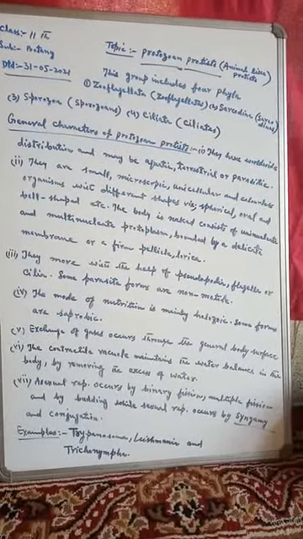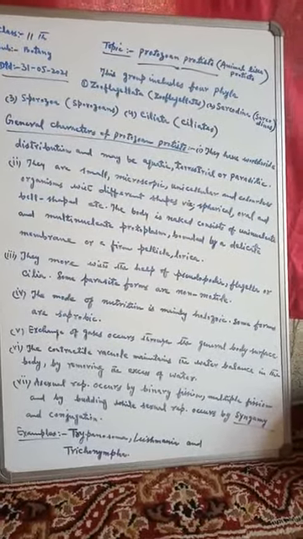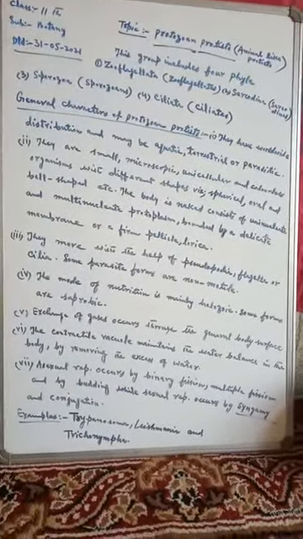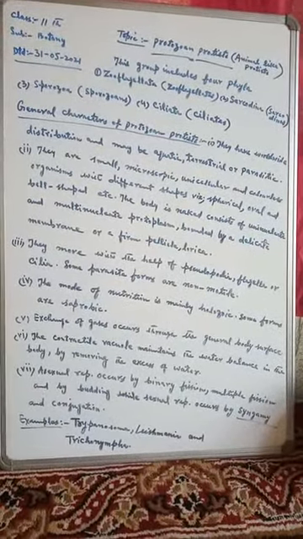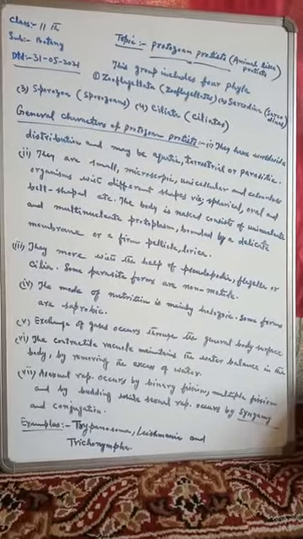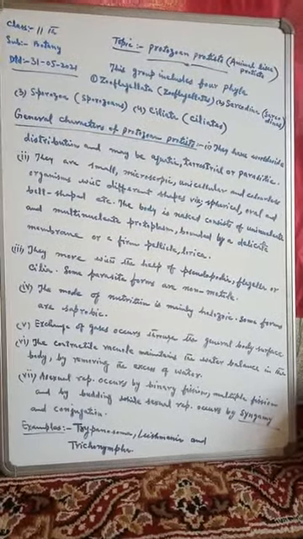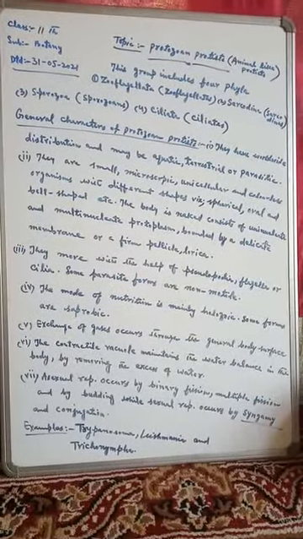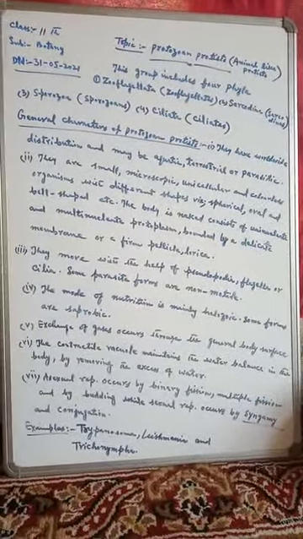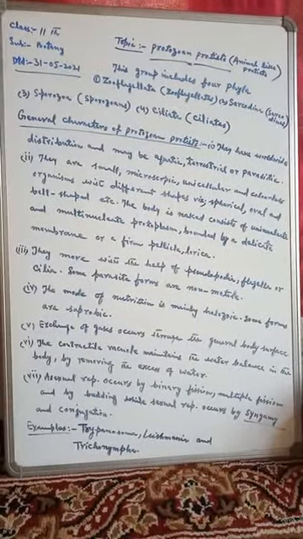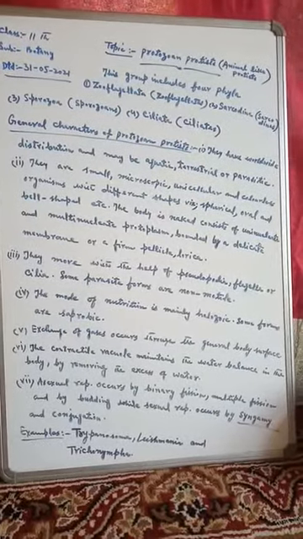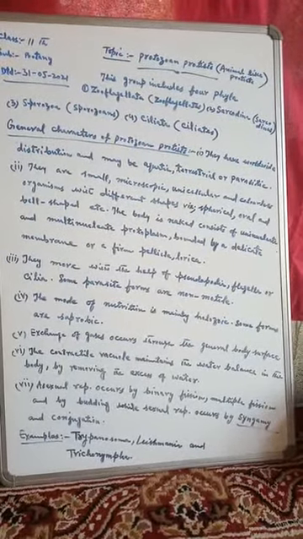Number 4 is the Ciliata or Ciliates. These are the 4 phyla of this group Protozoan Protists.